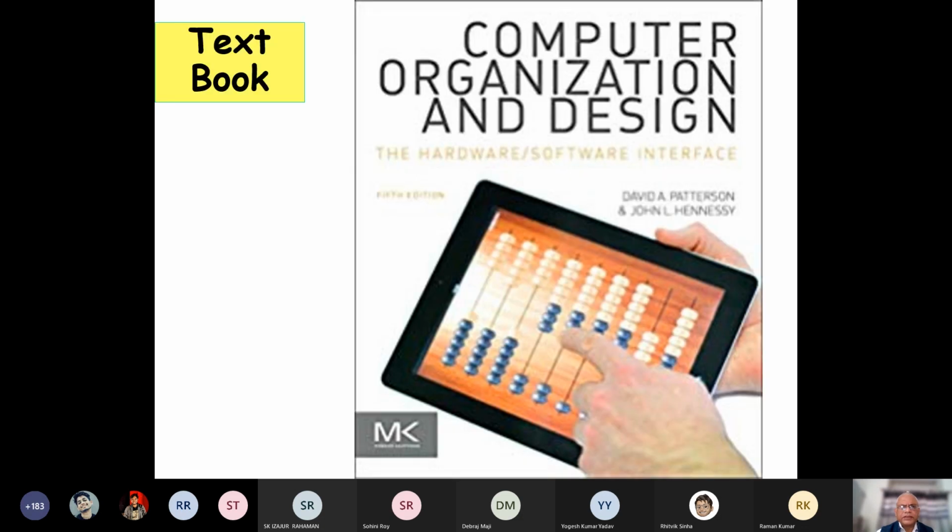Okay, now this is the textbook for this part of the course, Computer Organization and Design, Patterson and Hennessy, 5th edition. And this book has been uploaded on the Team. If you see the folders there on the Team, you will find one folder called course material. In the course material, this book is available. I just collected the PDF of this and uploaded.